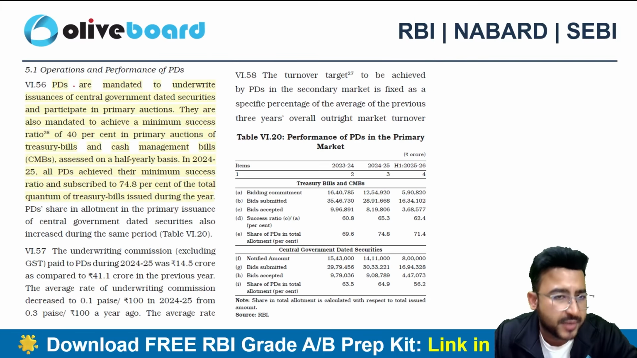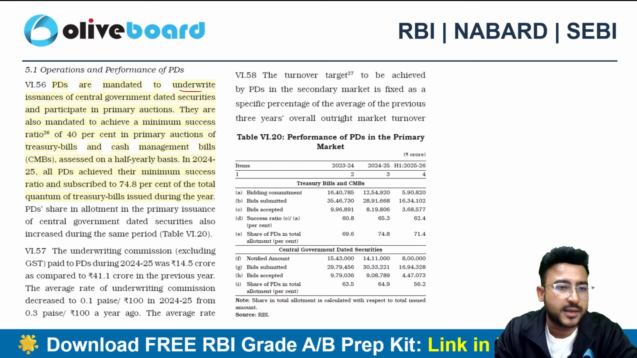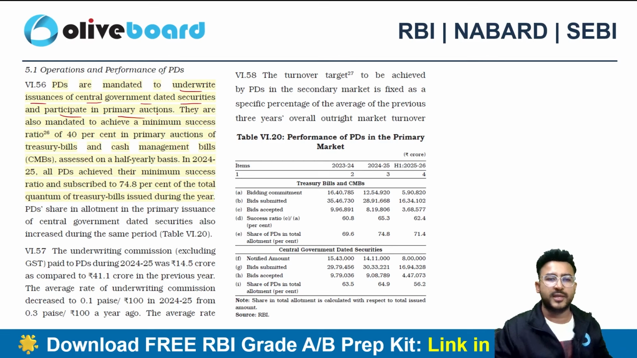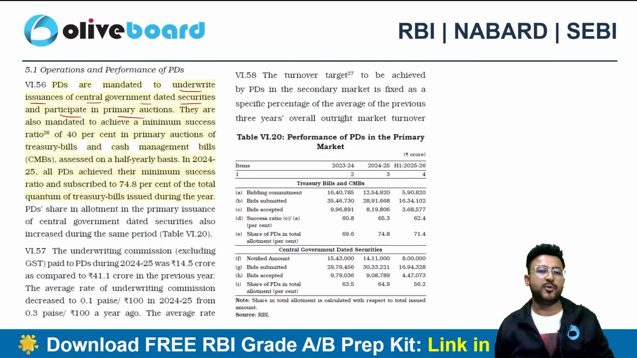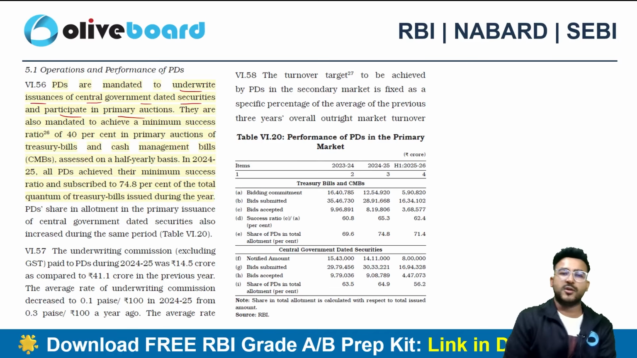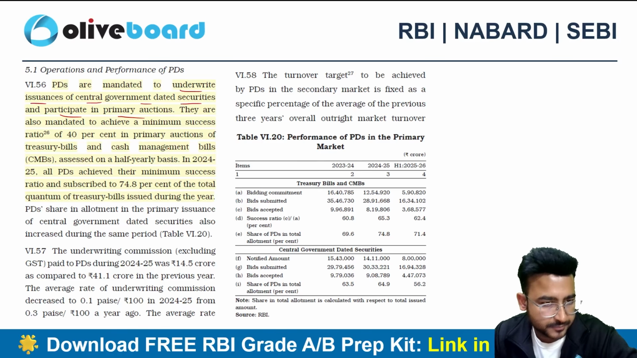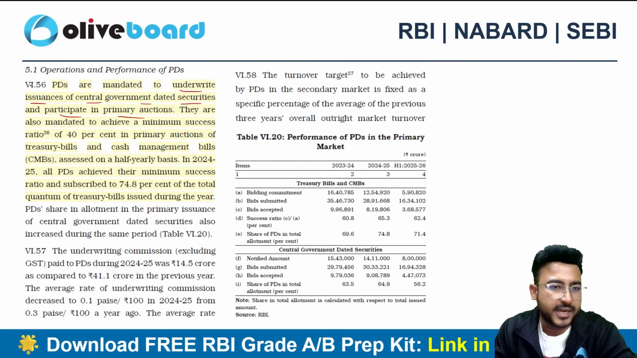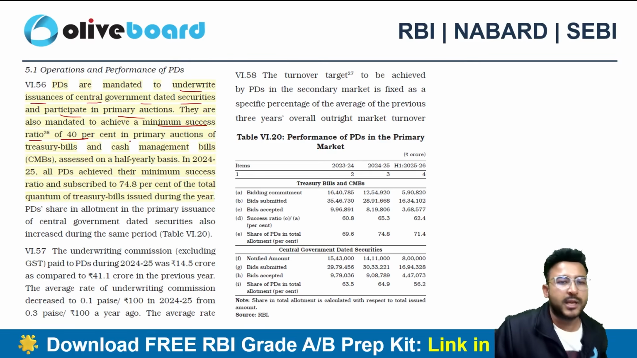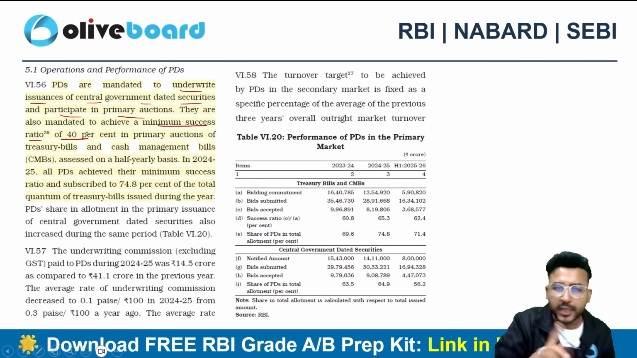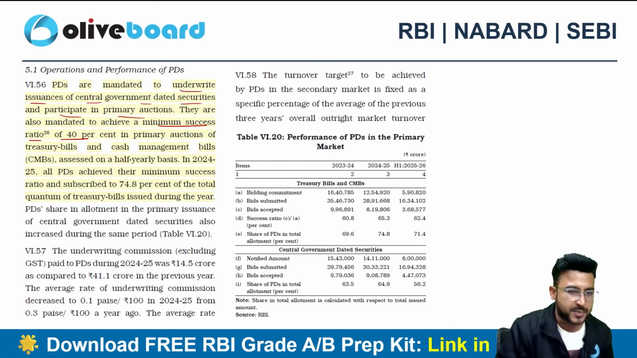After that, we do have primary dealers. Now they are doing the underwriting issuance of the central government securities, right? So what they are doing is they are buying and selling the government securities here. They are doing the underwriting activities, issuance of the central government securities. The data related to primary dealer is also mentioned in the trend and progress report of Reserve Bank of India here. And these primary dealers are required to achieve a minimum success ratio of 40% in the primary auctions, right? Of the treasury bills, of the cash management bills.